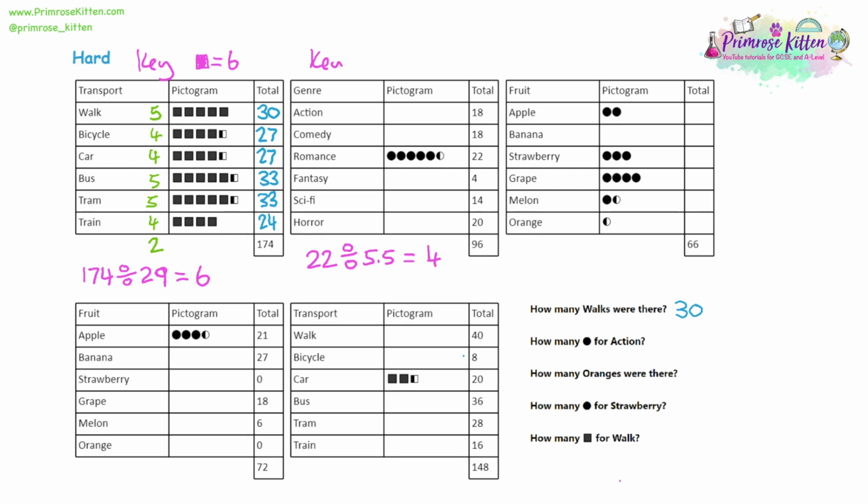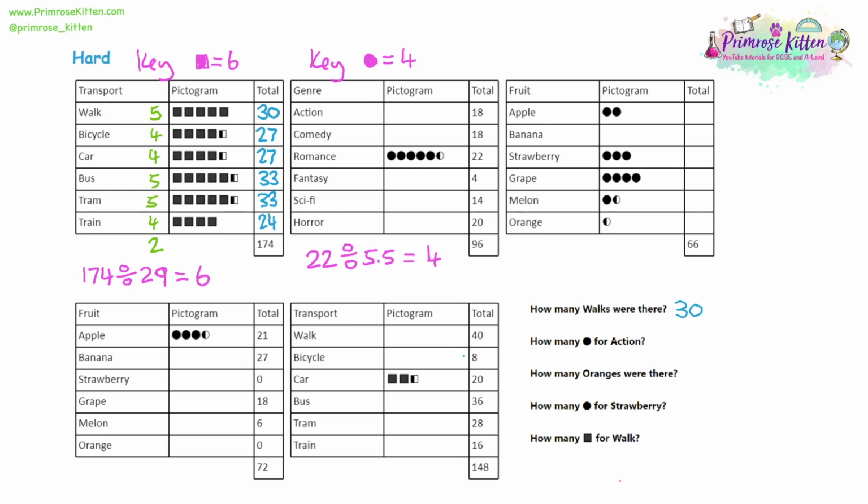In our key, 1 circle is equal to 4. So all you need to do is just look at one set of complete information. You want 1 complete pictogram and 1 complete total. And in question 1, you had the total for everything and you had the pictogram for everything. So you divided those. For question 2, we have the total for romance and the pictogram for romance. So we divide those. Now we've done that, we can complete the rest of the pictogram.